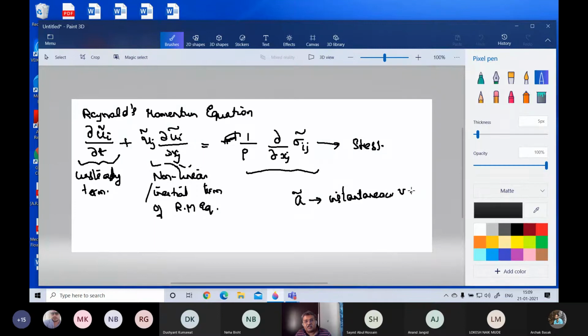This is how they saw at that time. That is the instantaneous value of the quantity A. Let us say A can be u, the velocity, or it can be v, the velocity component, anything. So the tilde represents the instantaneous value, which means that when you measure at any instant, what value do you get for that value of A. So that is known as the instantaneous value, and how to calculate the instantaneous value comes next.